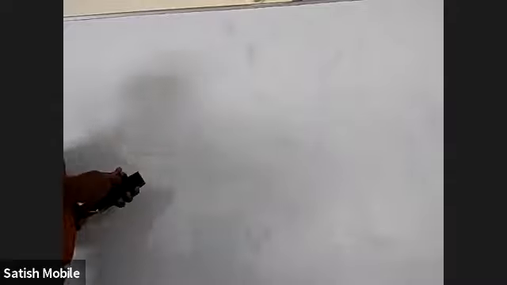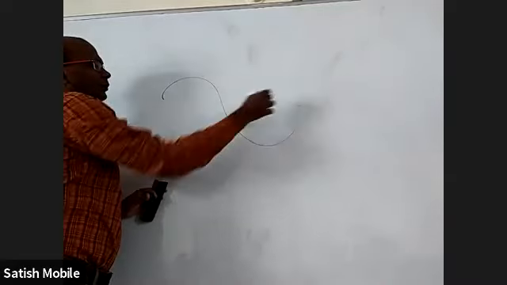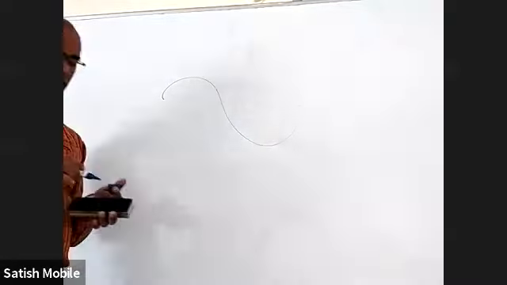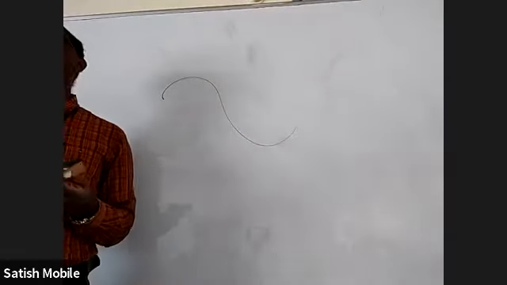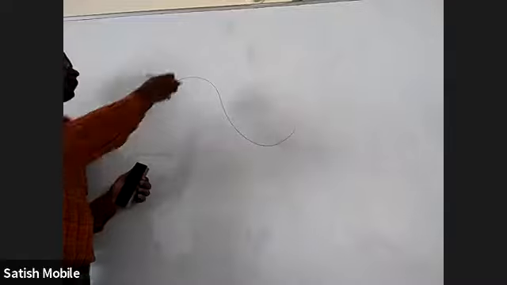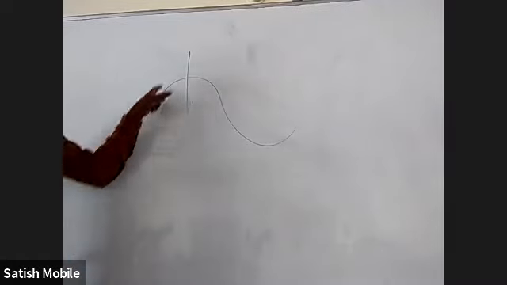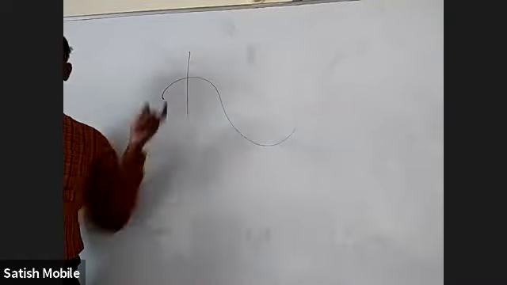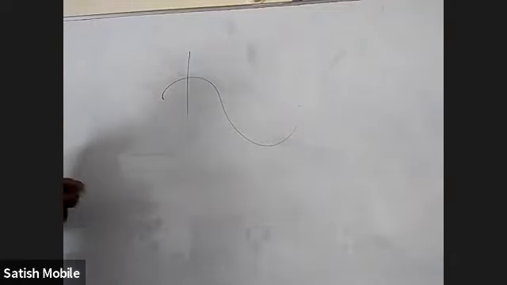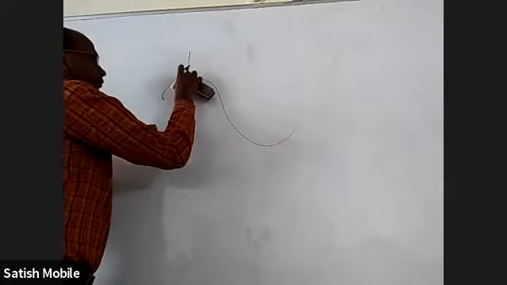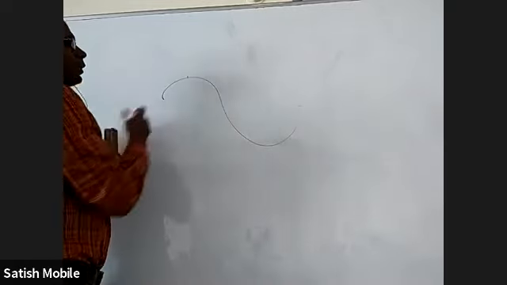Okay. If I take any curve, the tangent definition is not that if a line and a curve have only one point common, it is tangent. For example, if I draw a line, this curve and this line have only one point in common, no? Is it tangent to the curve? No. Okay, so that is not the definition.